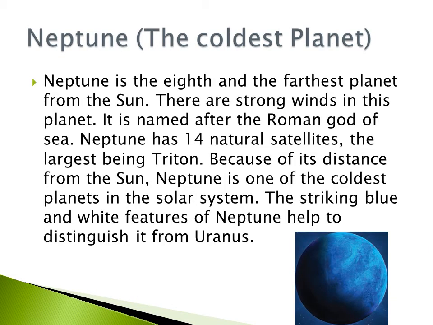Neptune, the coldest planet. Neptune is the eighth and farthest planet from the Sun. There are strong winds on this planet. It is named after the Roman god of the sea. Neptune has 14 natural satellites, the largest being Triton. Because of its distance from the Sun, Neptune is one of the coldest planets in the solar system. The striking blue and white features of Neptune help to distinguish it from Uranus.